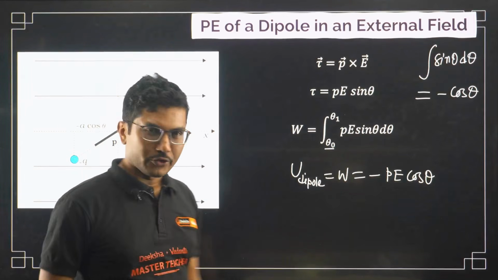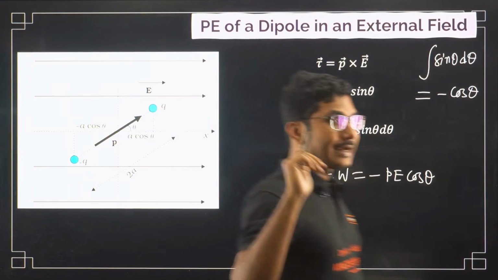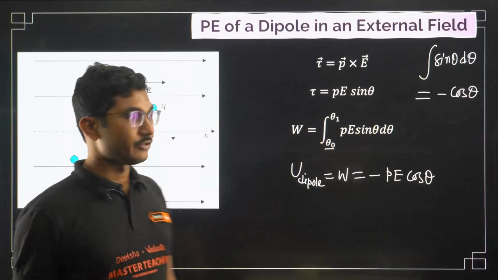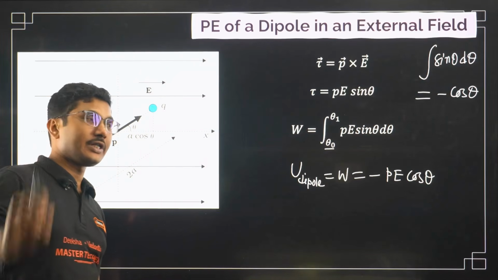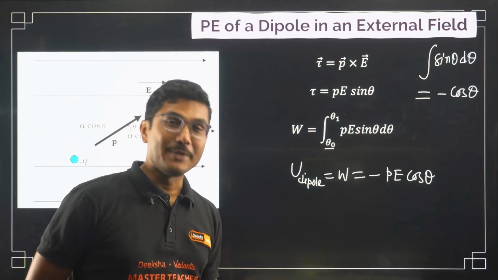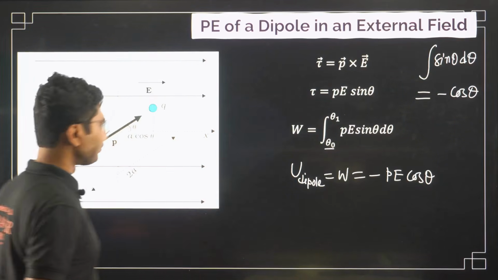So when we are starting from 90 degrees to any other angle, obviously at theta equals 90 degrees potential energy is 0, but remember that 0 is not the minimum potential energy. There is a very common question: at what angle is the potential energy minimum, and at what angle is it maximum?